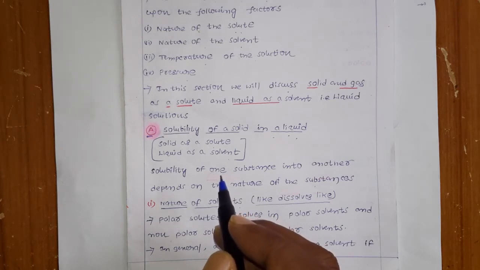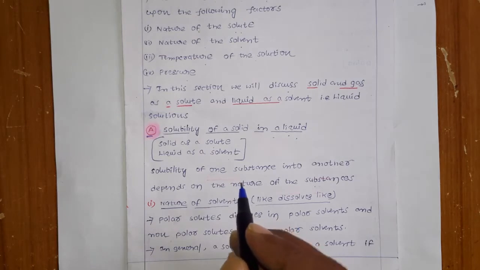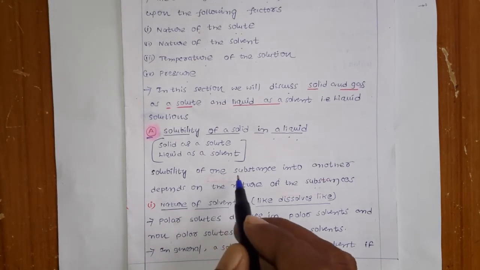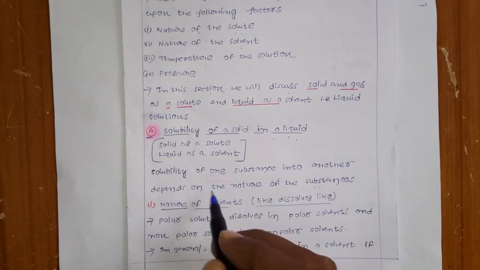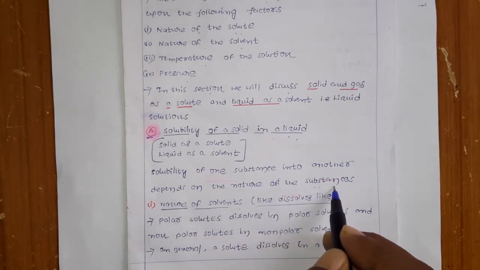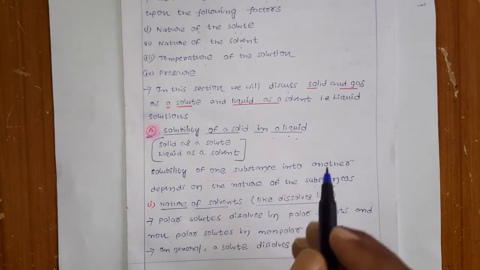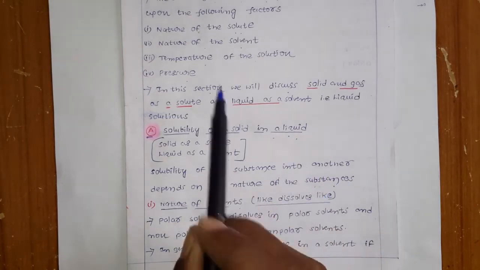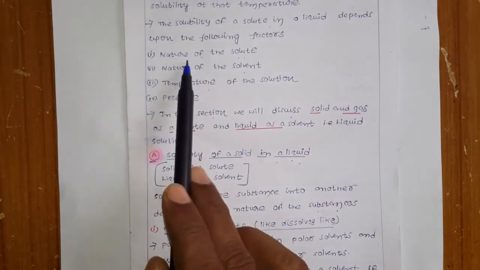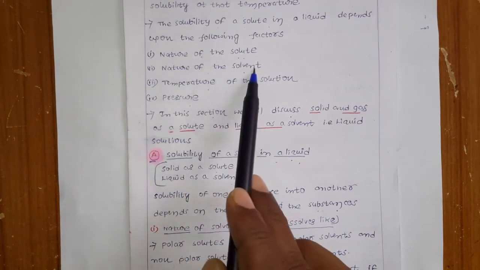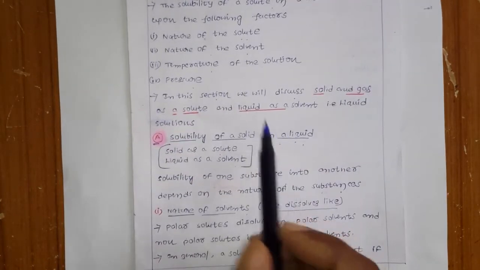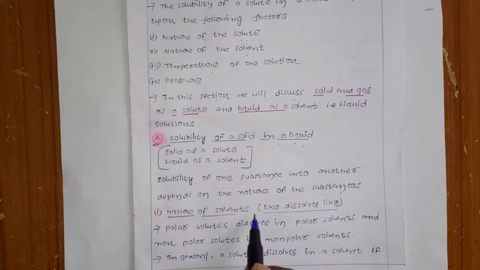Okay, so these are the best examples at your home. You know that the solubility of one substance in another depends on the nature of the substances. I already told you that it depends on different parameters. First, it depends on the nature of the solute as well as the nature of the solvent. These two factors I will explain simultaneously here.